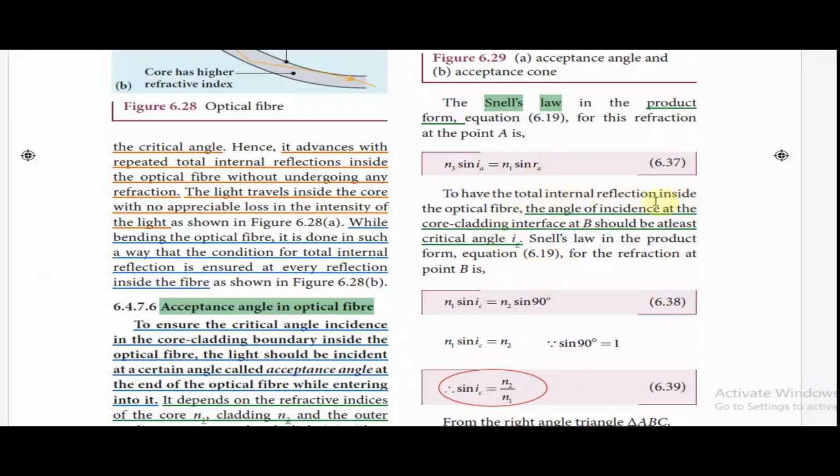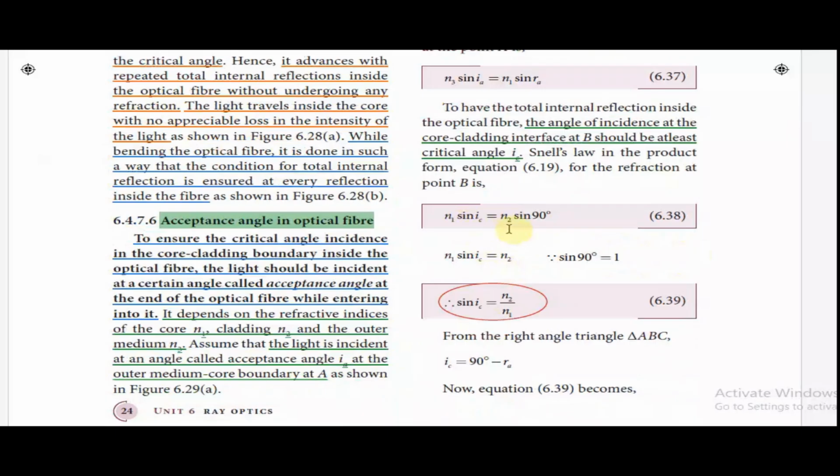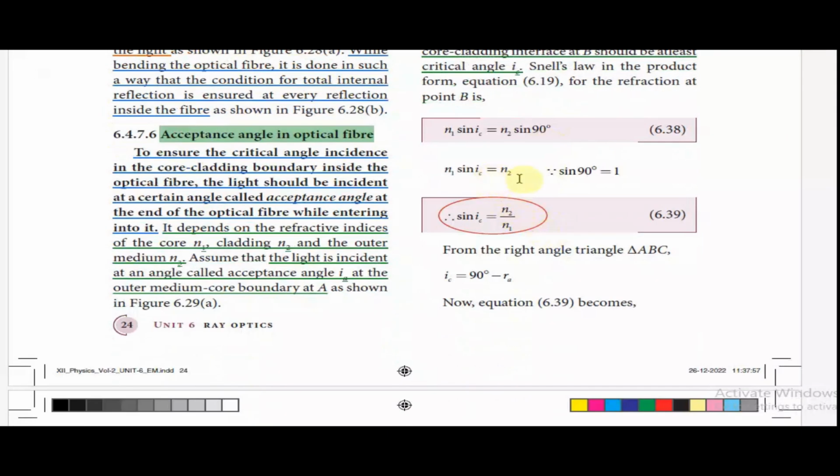To have total internal reflection inside the optical fiber, the angle of incidence at the core-cladding interface at B should be at least the critical angle IC. Snell's law in the product form given in equation 6.19 for the refraction at point B is given by N1 sin IC equal to N2 sin 90 degrees. So N1 sin IC equals N2, as sin 90 equals 1. Therefore, sin IC can be written as N2 by N1, the ratio of the refractive indices of the two different media.